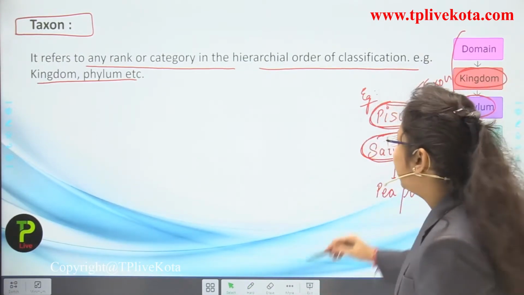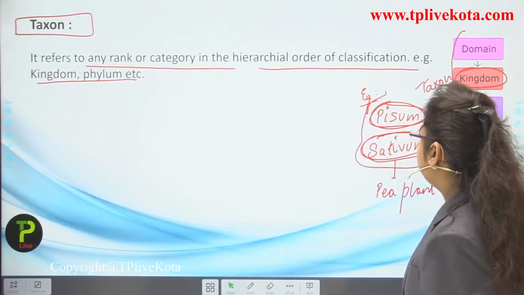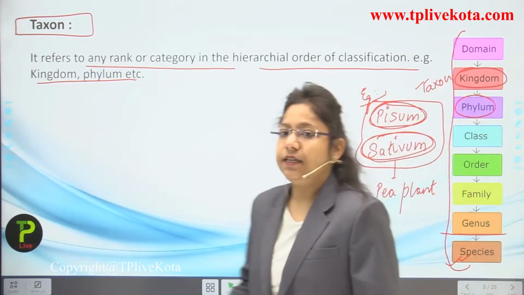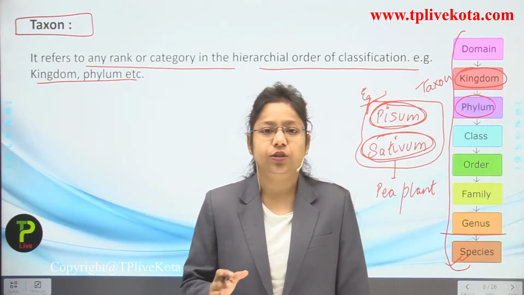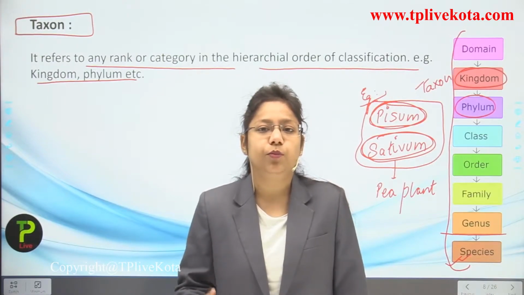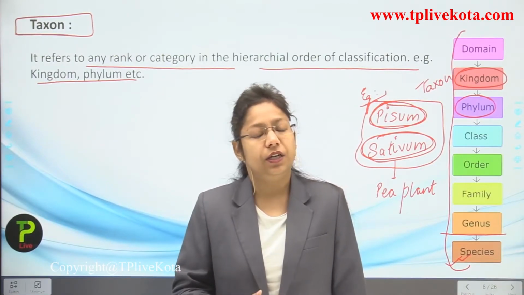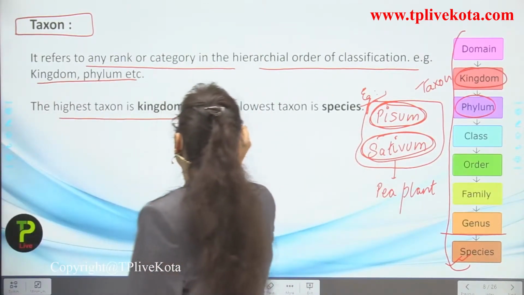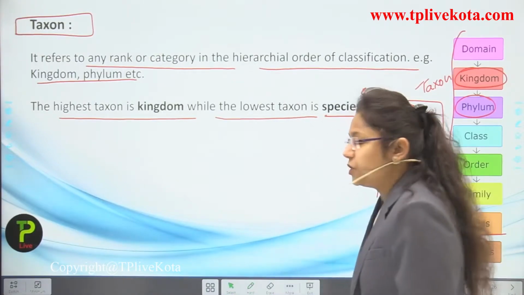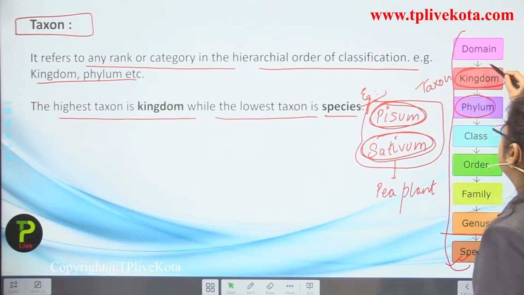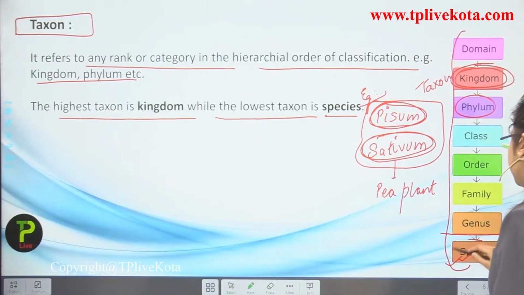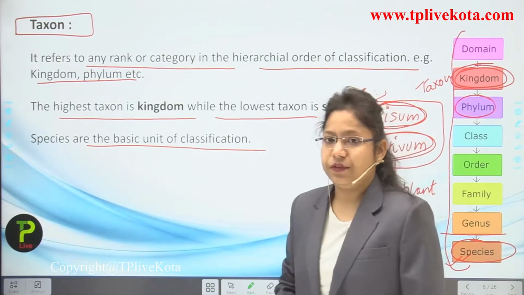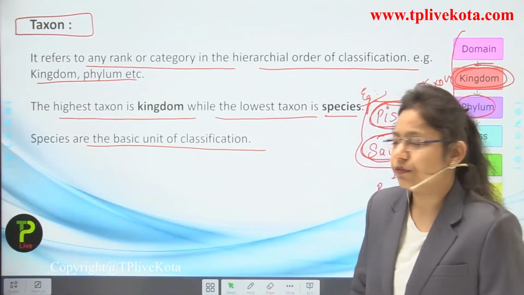But if I am using the whole scientific name, then it will be taxonomical hierarchy, because I am counting more than one rank in this particular name. Now have you understood this? The highest taxon is kingdom, while the lowest taxon is species. You can see over here also, the highest one is the kingdom and the lowest one is the species. Species is the basic unit of classification.